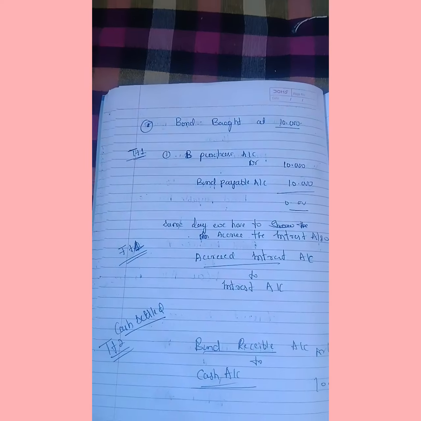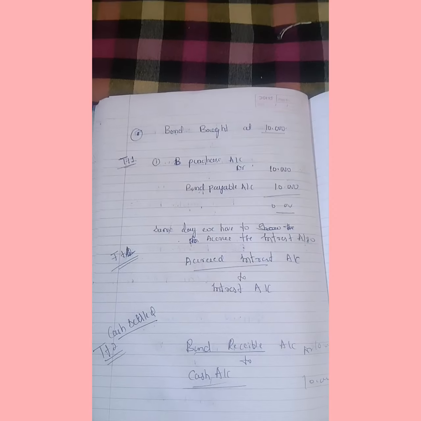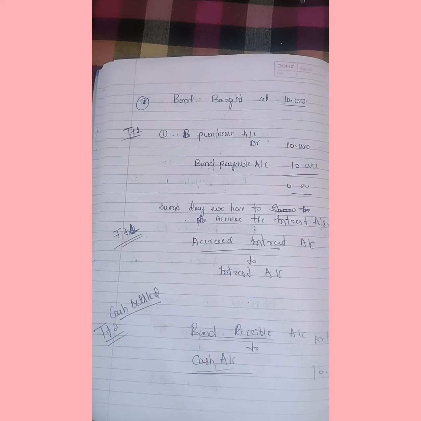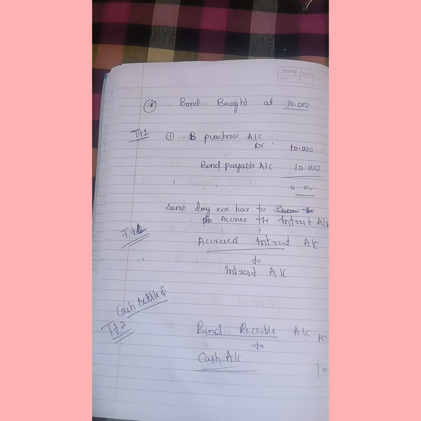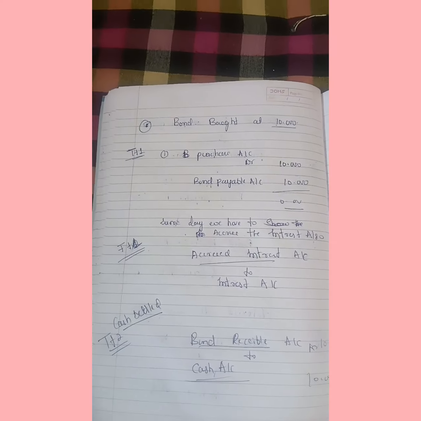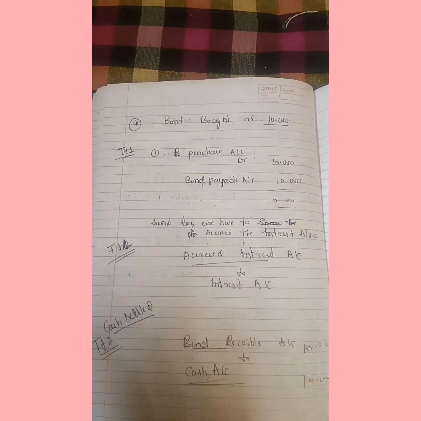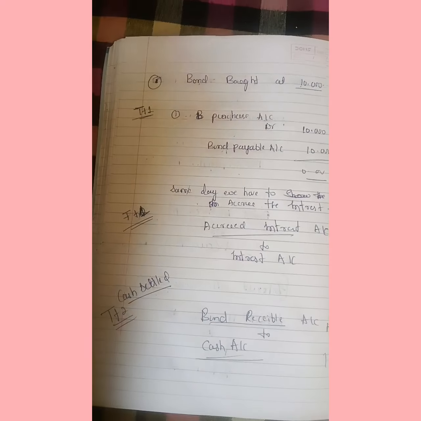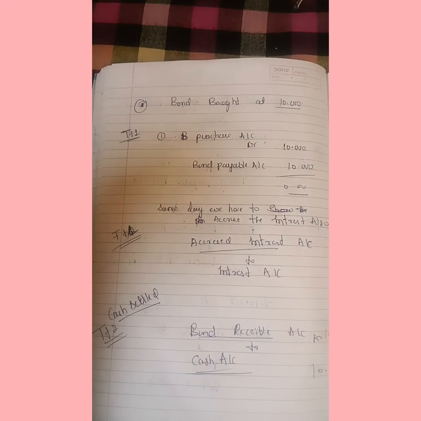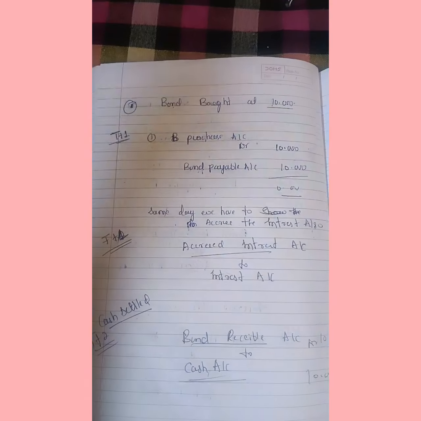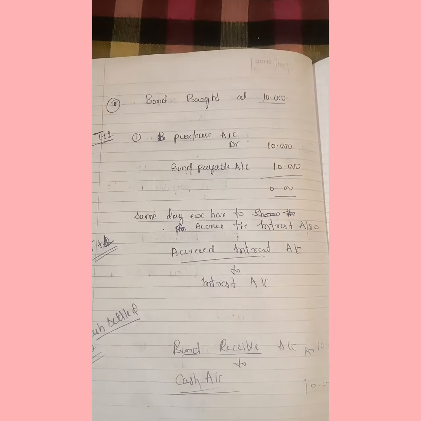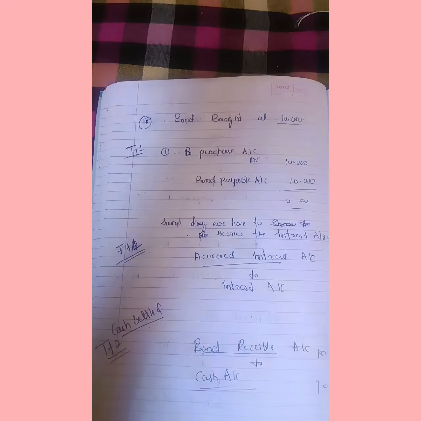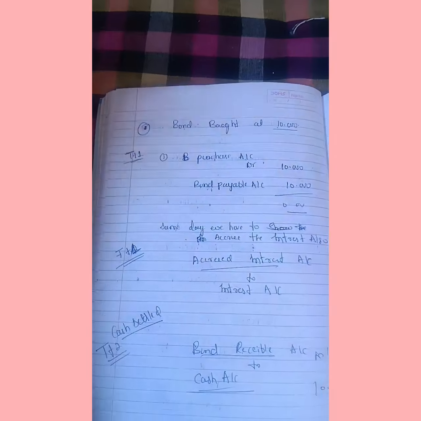bond. So what is the journal entry for accrued interest? Accrued interest account debit to interest account. Now why are we debiting that accrued interest? Accrued interest means we have earned that income for a particular period, so we will get that amount in future. So that is an asset to us. If an asset is increasing, we have to debit that entry. That's why we are debiting the accrued interest account.